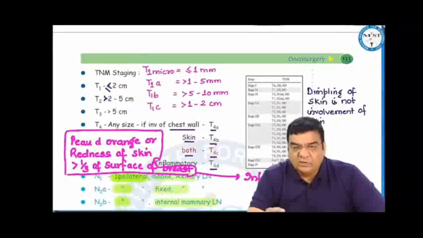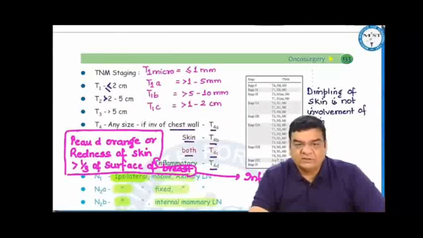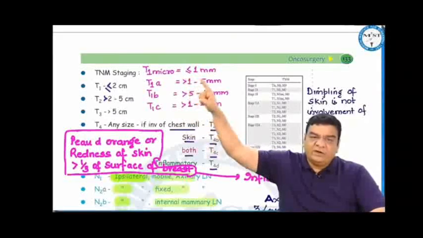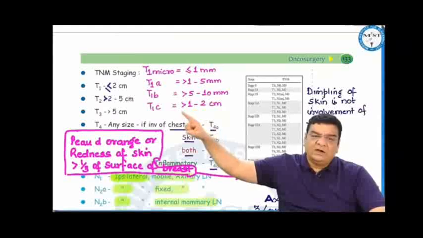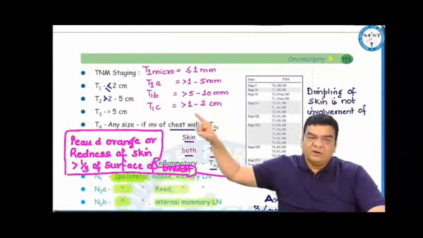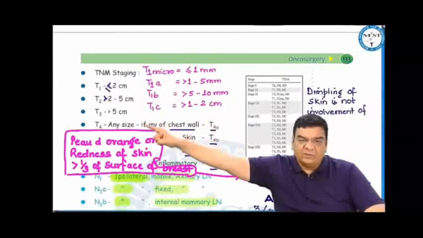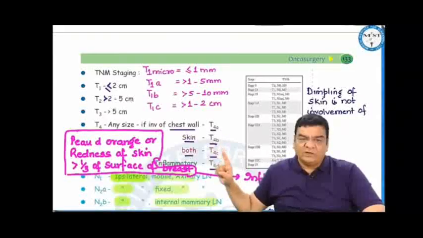T1 less than 2, T2 2 to 5, T3 more than 5, T4 any size, T4A chest wall, T4B skin, T4C both, T4D inflammatory. T1 can further be subcategorized. T1 mic when it is up to 1 mm, T1A more than 1 mm up to 5 mm, T1B more than 5 mm up to 10 mm, and T1C more than 10 mm or 1 cm up to 2 cm. T2 will be more than 2 cm to 5 cm, T3 will be more than 5 cm, and T4A chest wall, T4B skin, T4C both, T4D inflammatory.